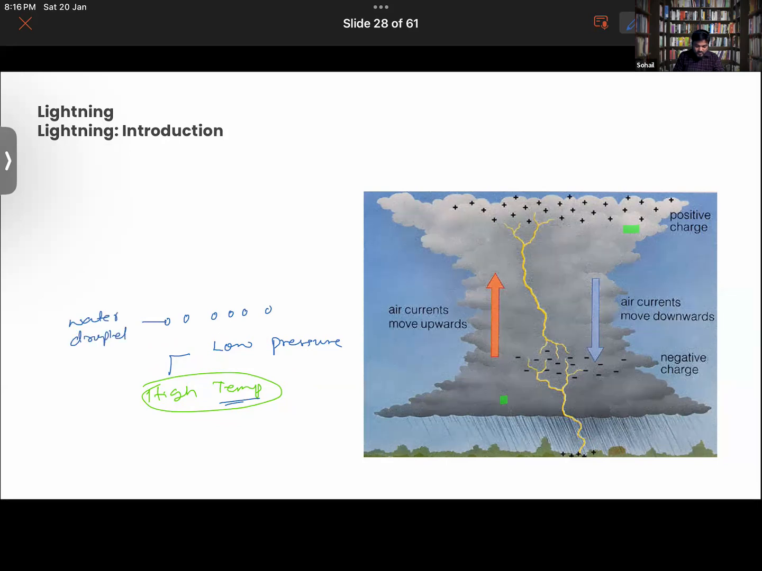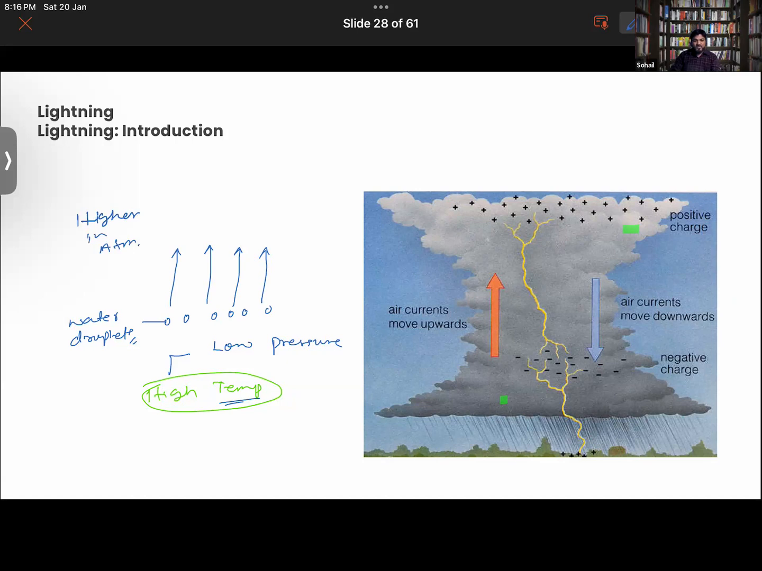Ahmed, you getting it? Moaz, Ahmed, everyone getting these things? So this will be rising up. This will be rising up. The water droplets are rising and they go up to higher in the atmosphere.